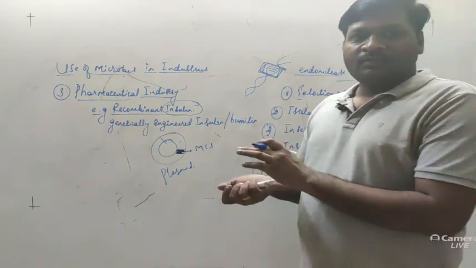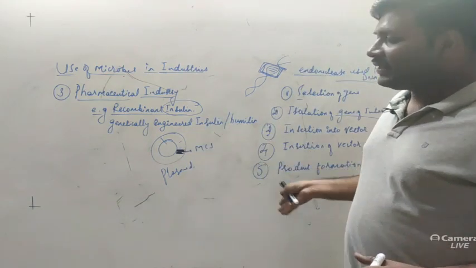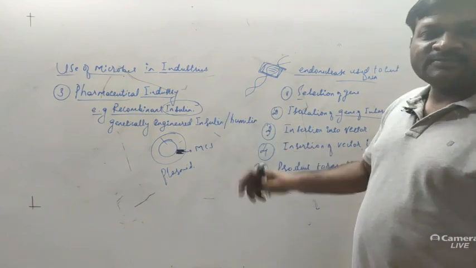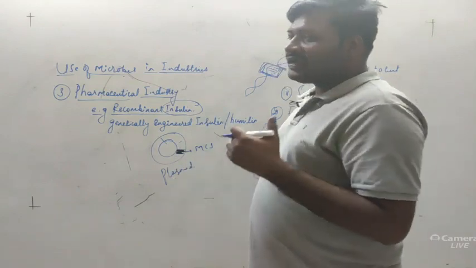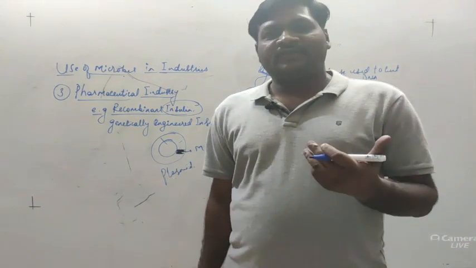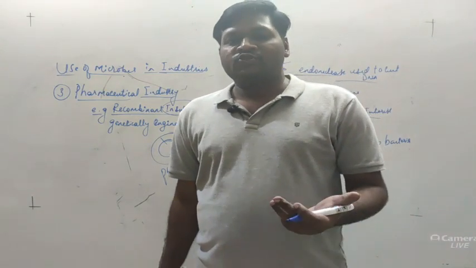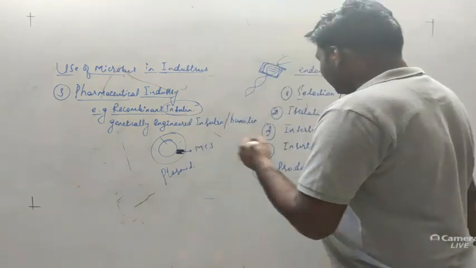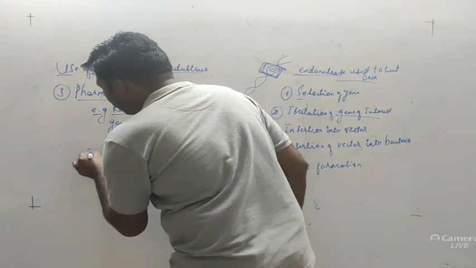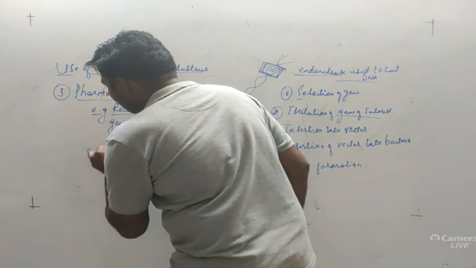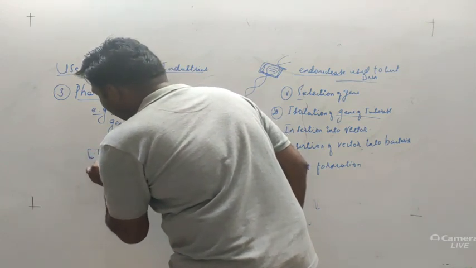Why are we using bacteria for production of insulin? Because bacteria can replicate within 20 minutes. A single bacterium such as Escherichia coli, E. coli, replicates within 20 minutes.